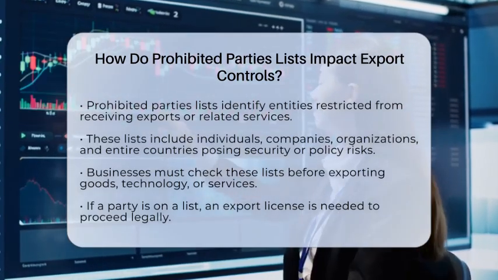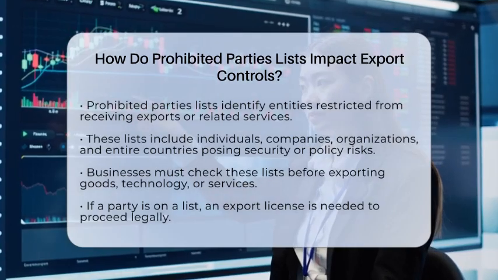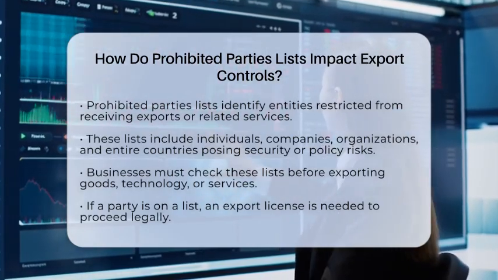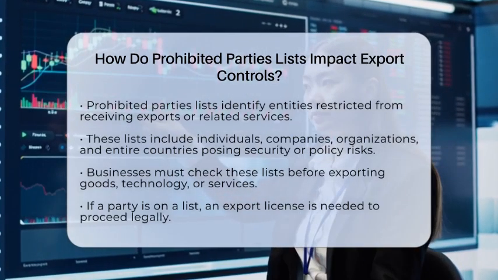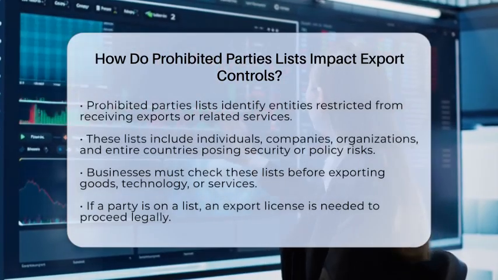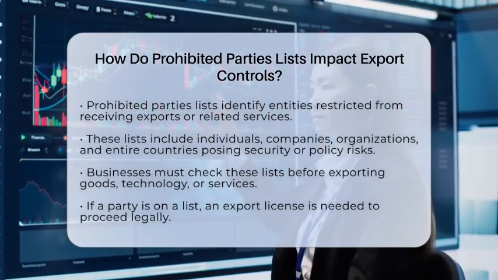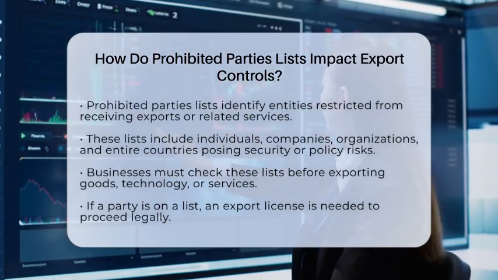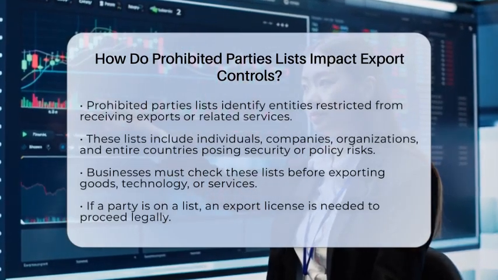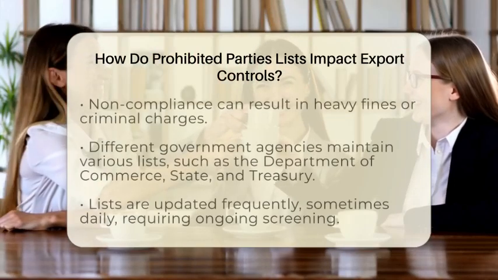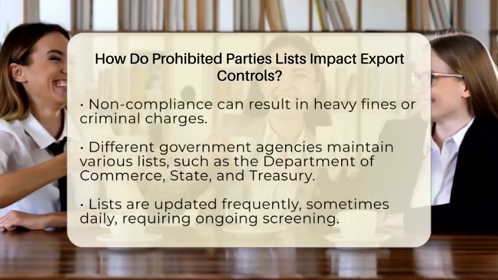When a business wants to export goods, technology, or services, they must check these lists first. If a party is on one of these lists, the business cannot proceed with the transaction without special permission from the government. This is called obtaining an export license. Not following these rules can lead to hefty fines or even criminal charges.